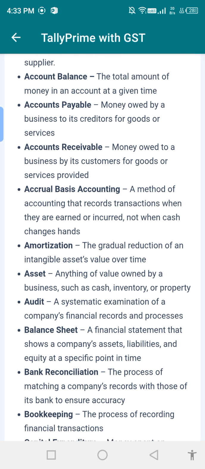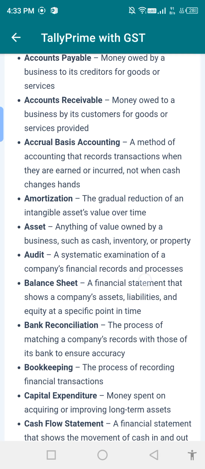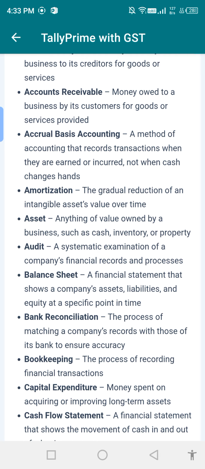Amortization, the gradual reduction of an intangible asset's value over time. Asset, anything of value owned by a business, such as cash or intangible property. Audit, the systematic examination of a company's financial records and processes.